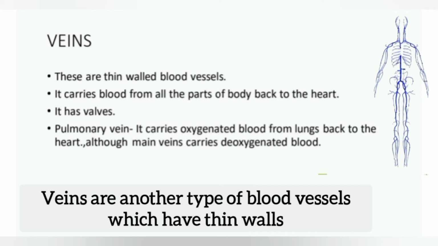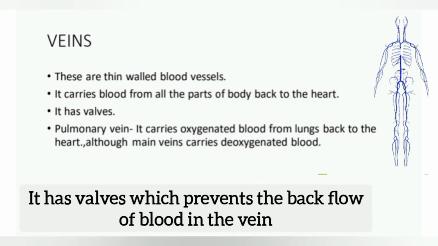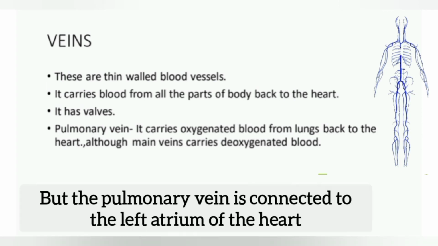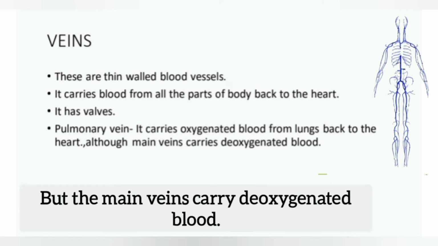Veins are another type of blood vessels which have thin walls. They carry blood from all the parts of the body back to the heart. They have valves which prevent the backflow of blood in the vein. But the pulmonary vein is connected to the left atrium of the heart and it carries oxygenated blood from the lungs back to the heart. But the main veins carry deoxygenated blood.